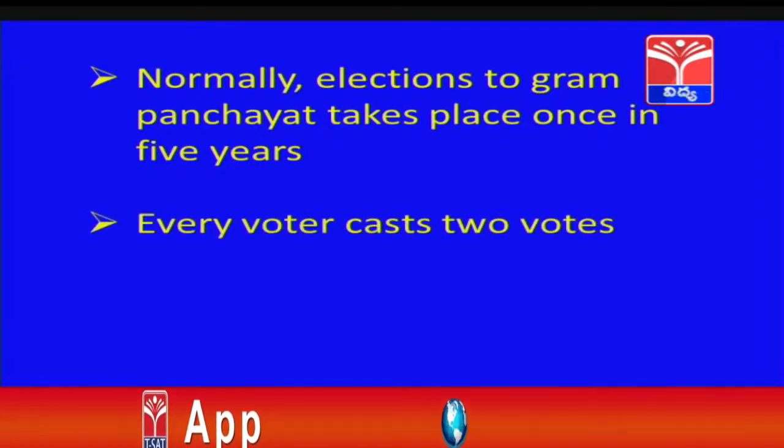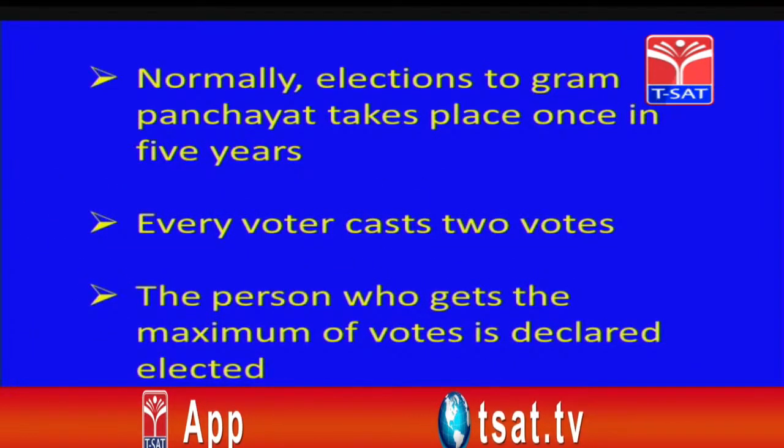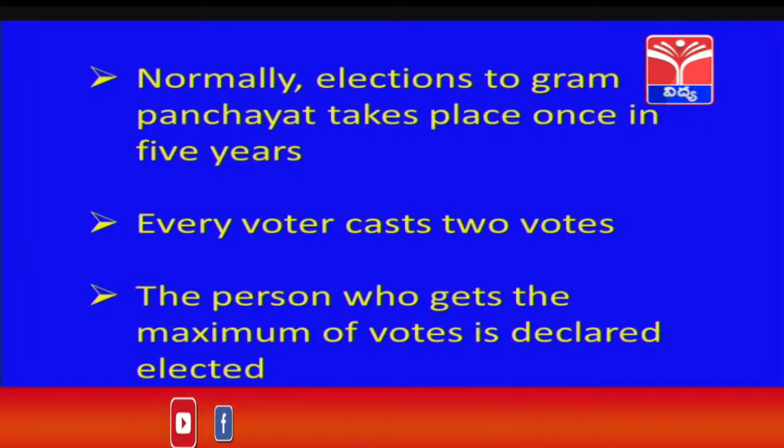Every voter casts 2 votes. The person who gets the maximum of votes is declared elected. Here you see every person in your village will have 2 votes. 1 vote is for sarpanch and 1 vote is for ward member. Whoever gets the majority of the votes will be elected as the sarpanch and vice versa for ward members. Did you understand how the sarpanch and ward members are elected in your village?